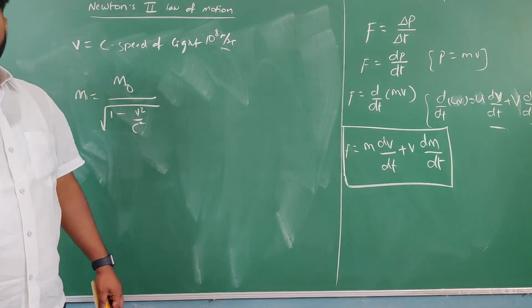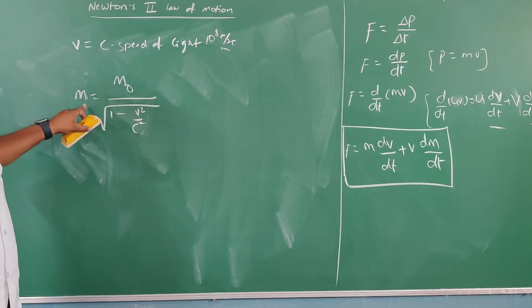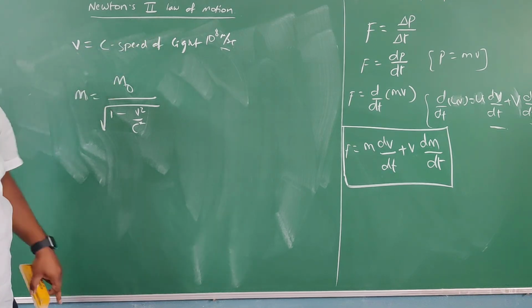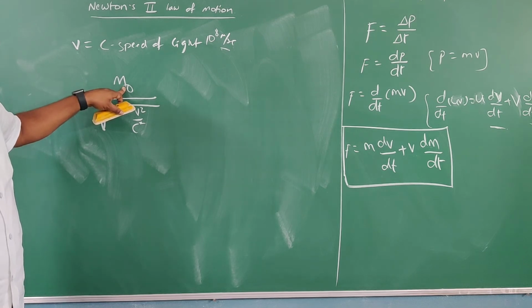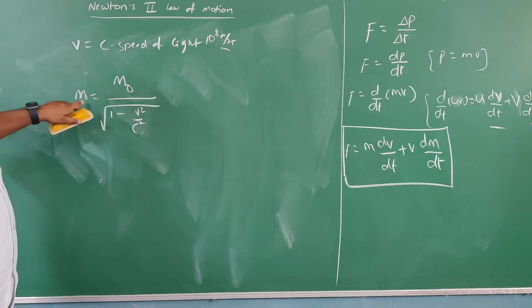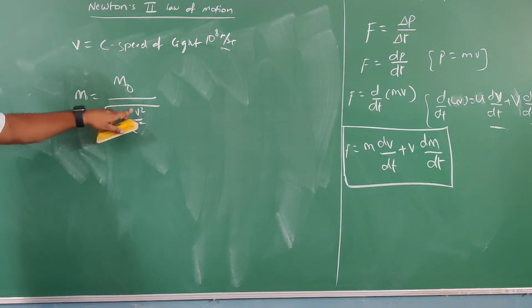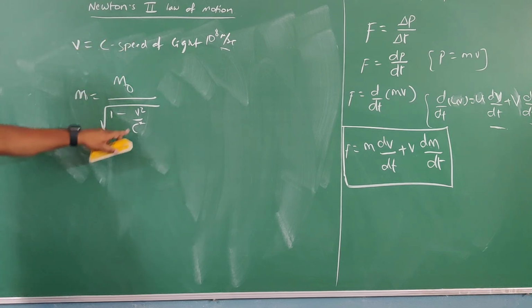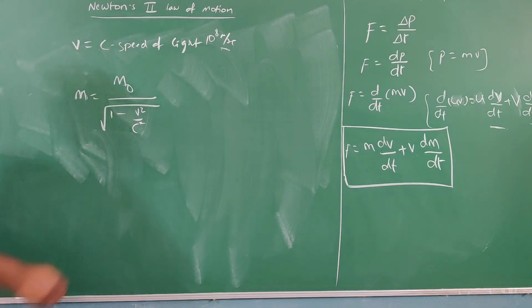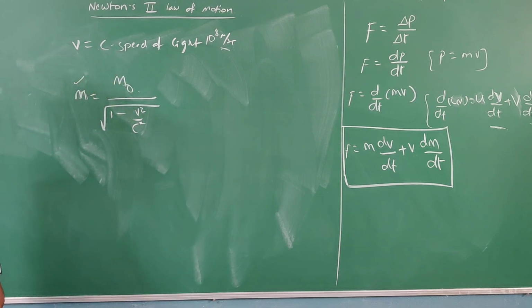How we are getting this equation, we are going to get a clear picture regarding this in second PUC. Simple equation. M is mass. M naught means mass of the body at rest. When it starts moving with the speed of light, the variable mass is m, which is equal to m naught by root of 1 minus v square by c square. V is velocity of the body, c is speed of light. So here this mass is little bit more than the mass of the body at rest. Little bit more. So not constant.